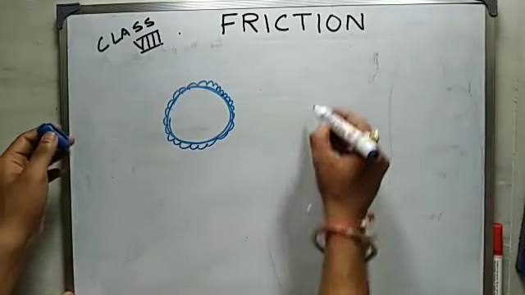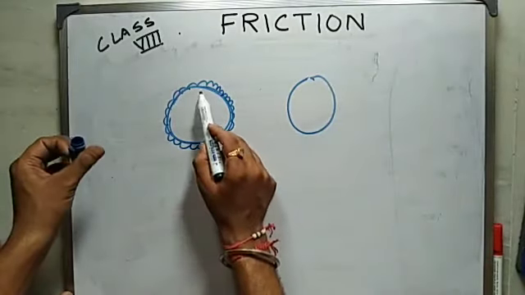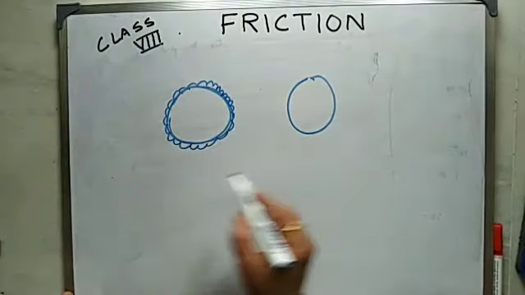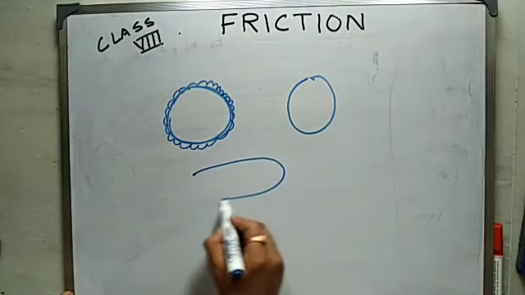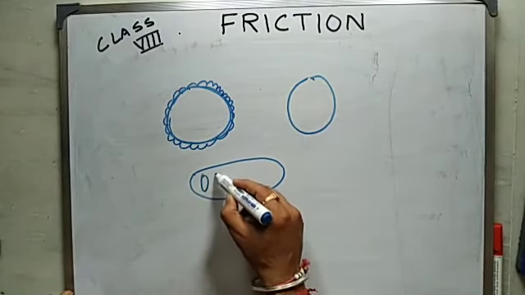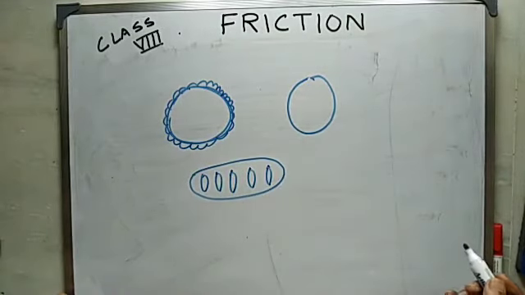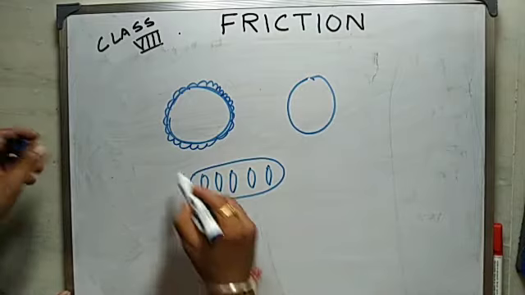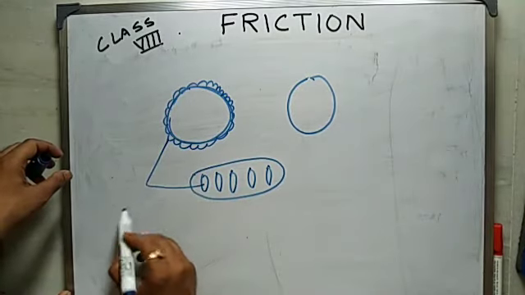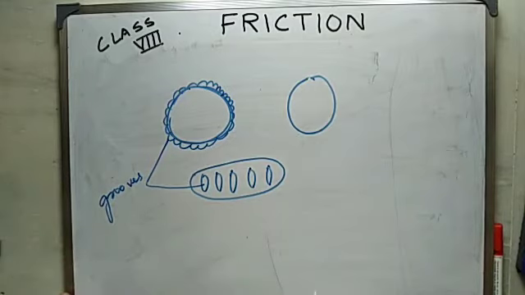The surface is not smooth just like this. Why is this? The grooves are there. Or in your shoes, say this is the sole of your shoes, you might notice that there are grooves in it. Why is it so? Have you ever noticed why there are grooves? These are grooves.